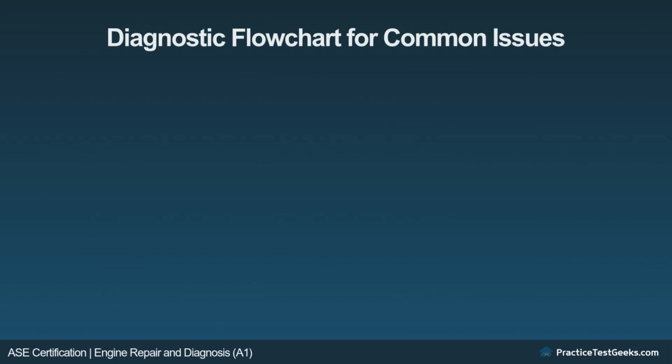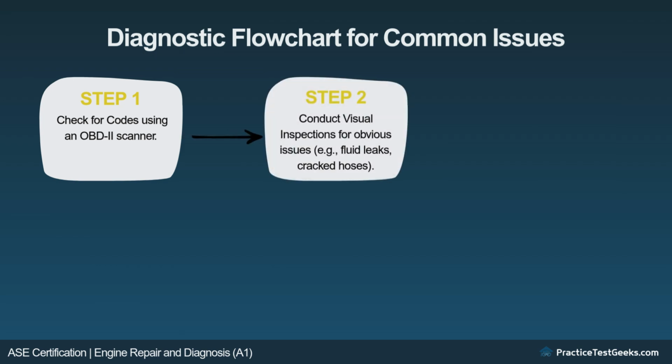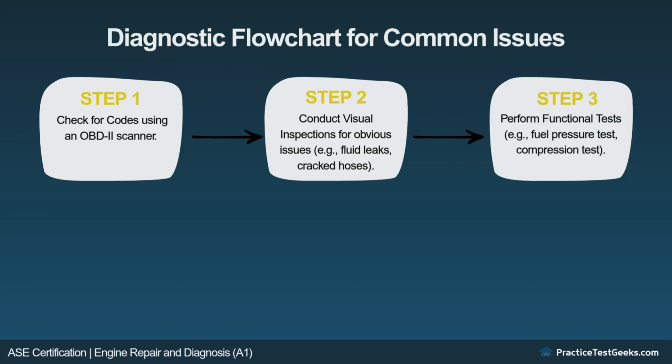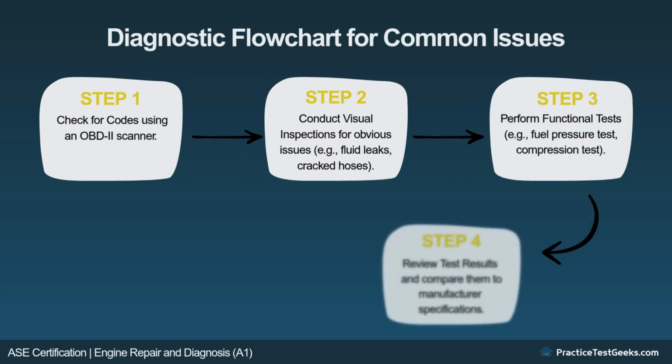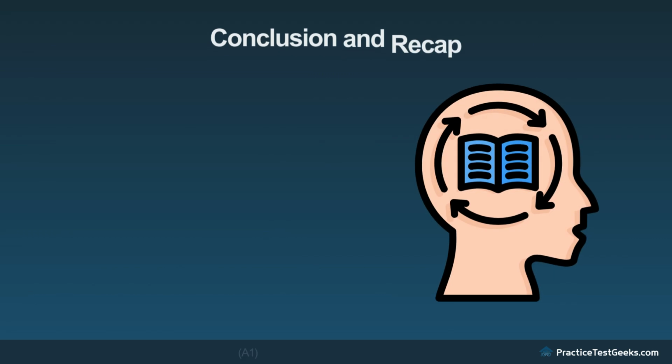Diagnostic flowchart for common issues. Step 1. Check for codes using an OBD2 scanner. Step 2. Conduct visual inspections for obvious issues. Step 3. Perform functional tests. Step 4. Review test results and compare them to manufacturer specifications. Step 5. Identify and repair the faulty components.